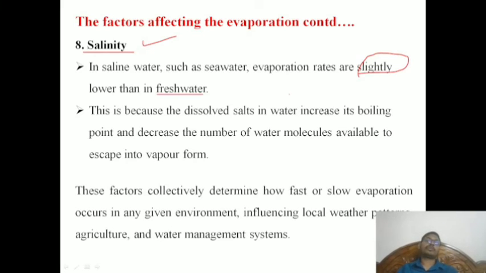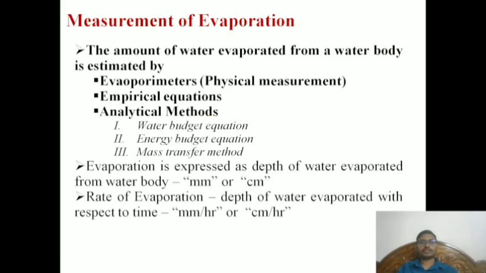That means evaporation is more in fresh water and less in saline water. This is because the dissolved salts increase the boiling point and decrease the number of water molecules available to escape as vapor. These factors collectively determine how fast or slow evaporation occurs, influencing local weather patterns, agriculture and water management systems.